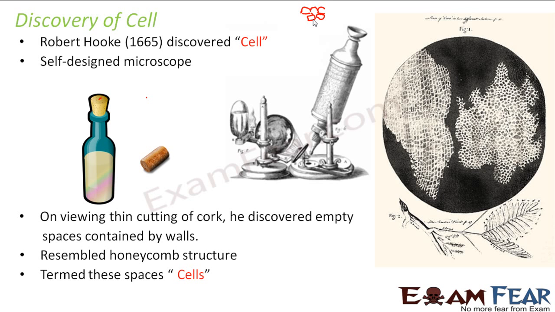However, Robert Hooke was not much aware of the structure of a cell, the composition of a cell, or the function of a cell. The only thing he did was discover that an object is made up of some empty spaces, and these empty spaces are called cells. He became famous because he gave the term cell, which later became very important, because later scientists started thinking over it. Okay, fine, if it consists of these cells, what are these cells actually? So scientists put in a lot of effort to understand the structure, the composition, and the function of the cell, right?